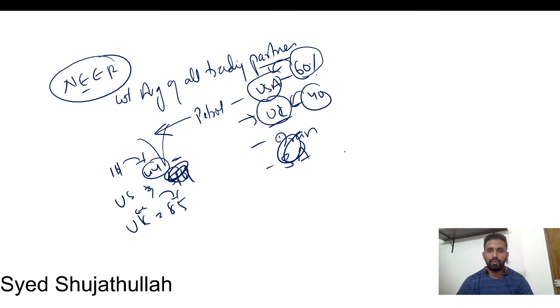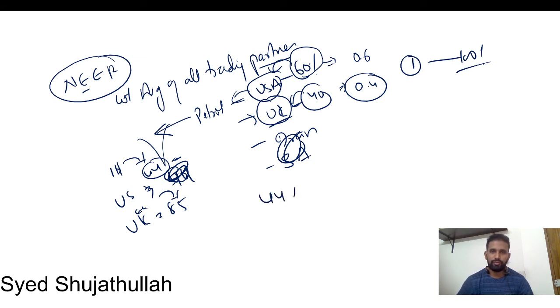Since we are doing more trade with USA, we take the weights in decimals, not in 100, like 0.6 and 0.4, where 1 is considered as 100. With USA we are doing 60%.